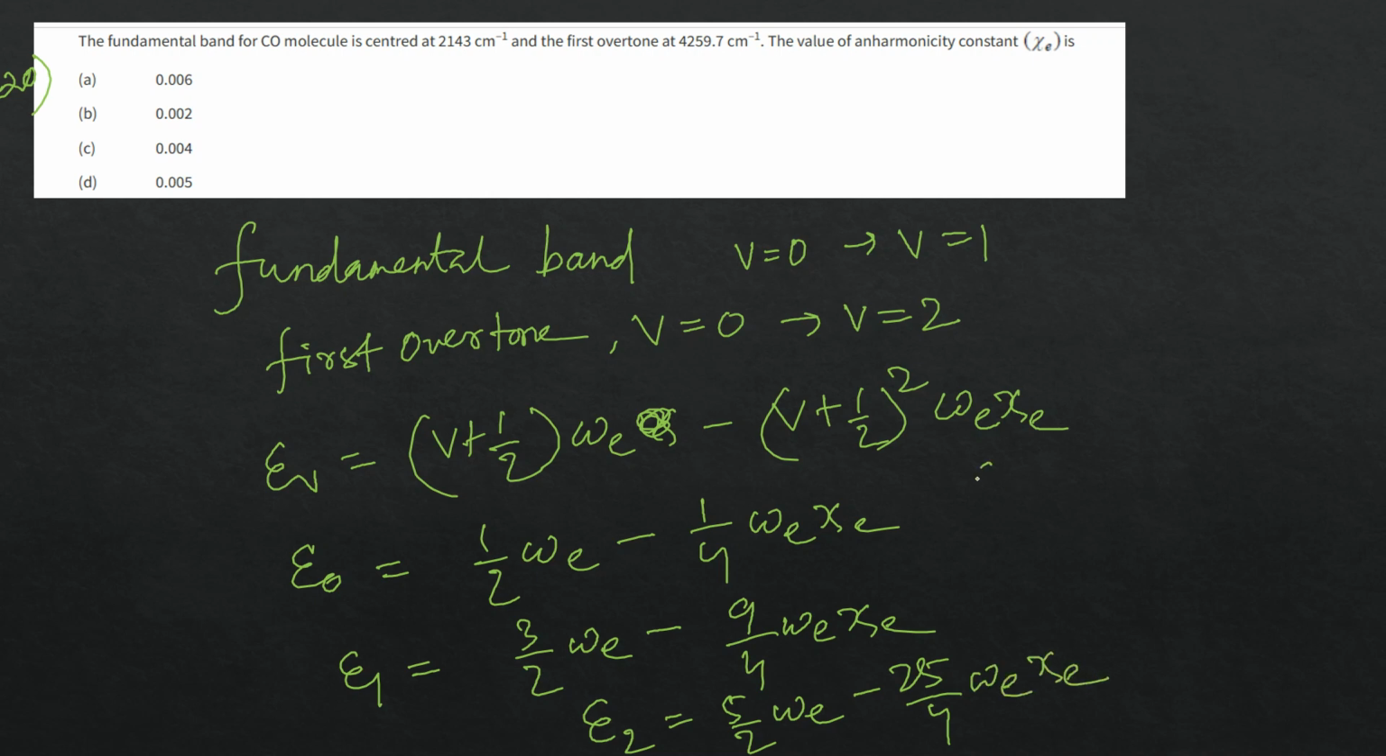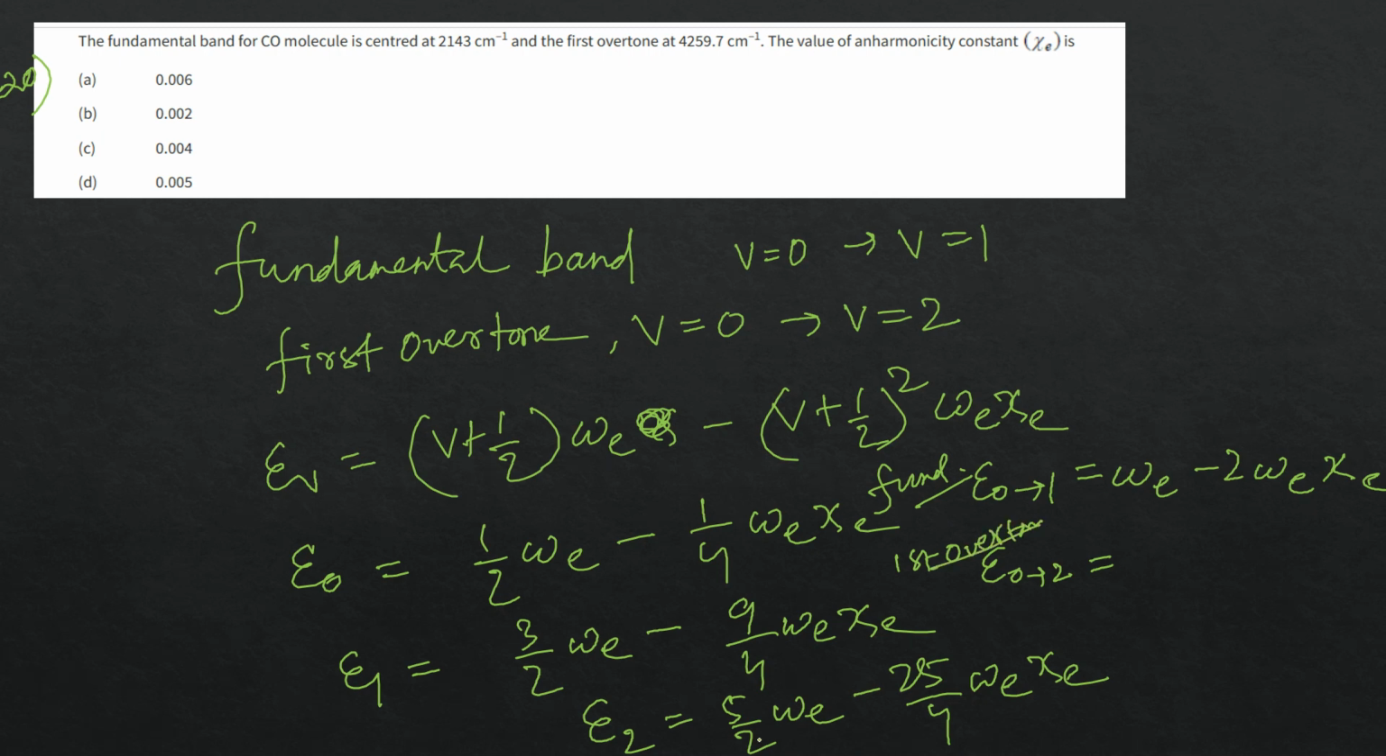Now what will I do? For E0 to 1, the fundamental band, if you subtract, it will be omega_E minus 2 omega_E chi_E. For E0 to 2, the first overtone, if we subtract, it is 2 omega_E minus 6 omega_E chi_E. Now, the fundamental and the first overtone are both given, so I will take the ratio.